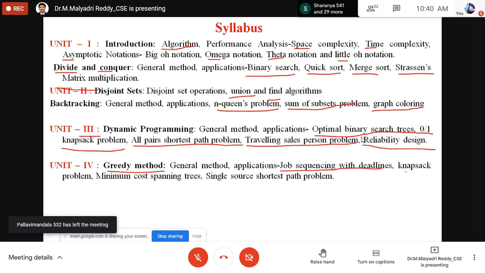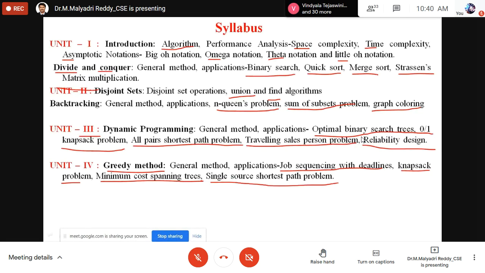Knapsack problem. This is one more knapsack. Minimum cost spanning tree. You know the BFS, DFS. That means Prim's algorithm, Kruskal's algorithm. For weighted graphs, we have to cover all the nodes existing in the graph. That will be implemented using Prim's algorithm or Kruskal's algorithm.